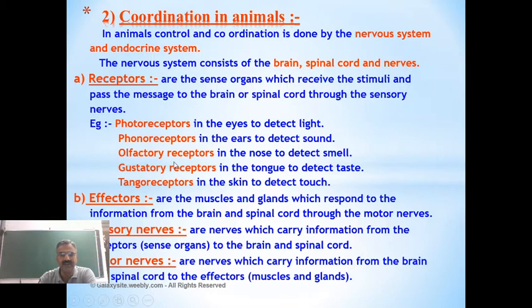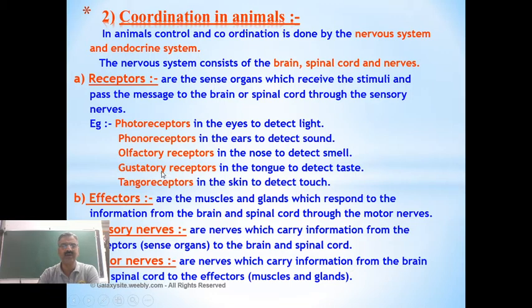Then olfactory receptors. If your mother is preparing something sweet, like bonda, immediately you will get the smell. Is it not? So you will be able to say whether it is bonda or something else. That is because of olfactory receptors, which are present in the nose.